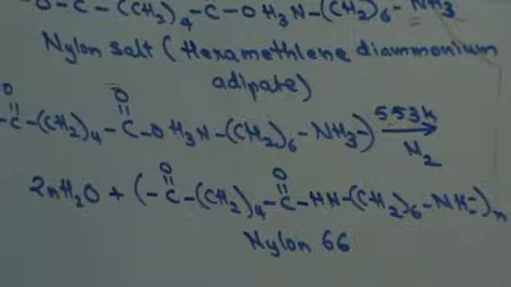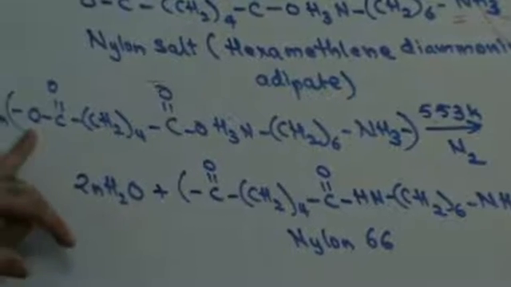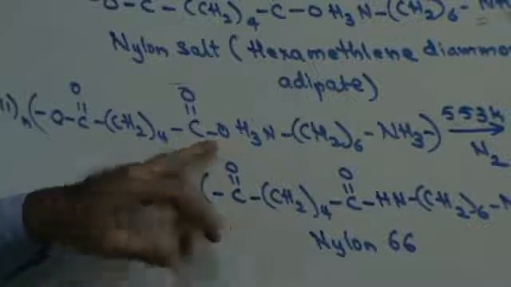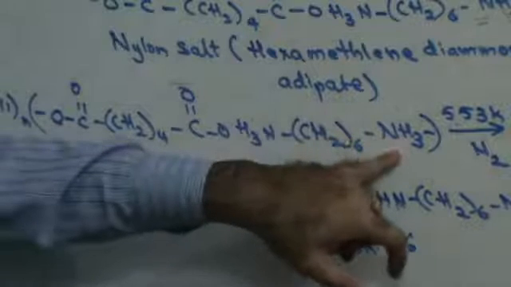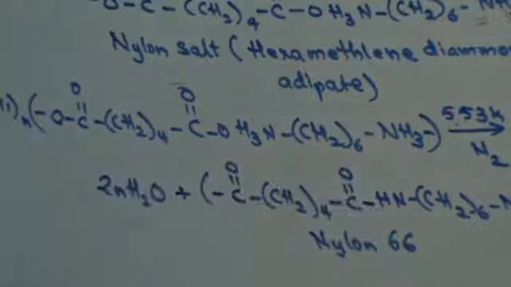Simple chemical reaction, guys. I have to subject it to dehydration. Water molecules have to be removed. I need 2 oxygen atoms to be removed, one from here and one from here. 4 hydrogen atoms: 2 hydrogen atoms removed from here, 2 hydrogen atoms removed from here. So that gives rise to your nylon 66. Fine, do we get this? So do we understand the preparation of nylon 66?